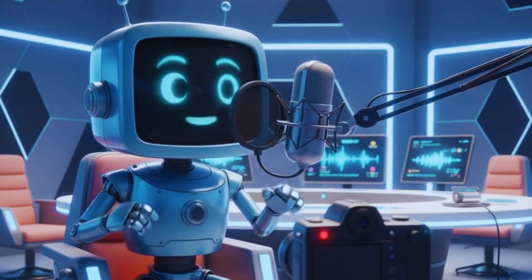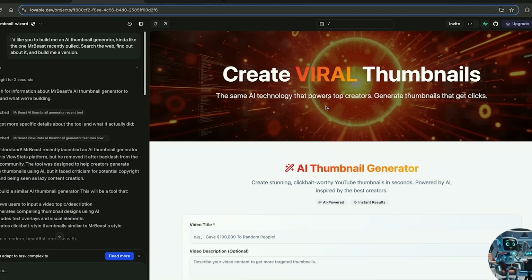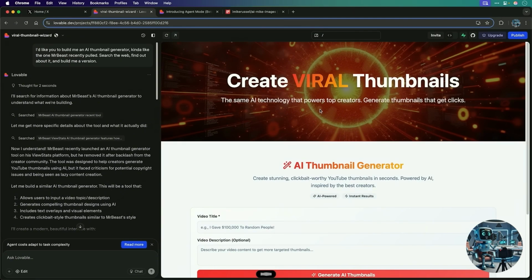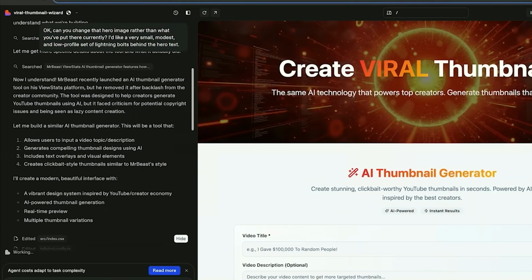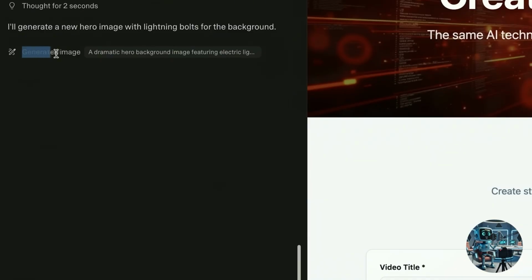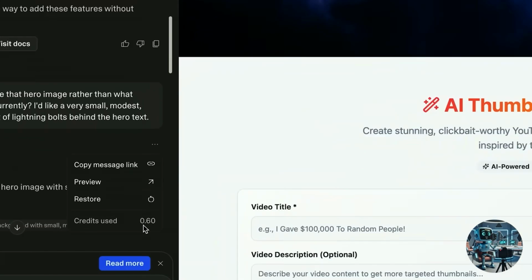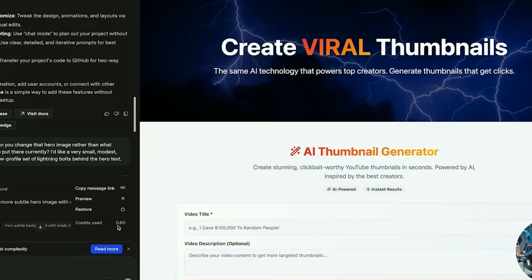And that's really cool. Okay, can you change that hero image rather than what you've put there currently? I'd like a very small, modest, and low-profile set of lightning bolts behind the hero text. And with that prompt, we'll set the agent into action and watch what it does. You'll see it's generating a new image here. It's already got that image generation prompt. And look at that. Just like magic, we've got lightning bolts behind our hero section now. How much did it cost? Actually, 0.6 credits were used on this occasion, so we used less than a credit to update our header image.